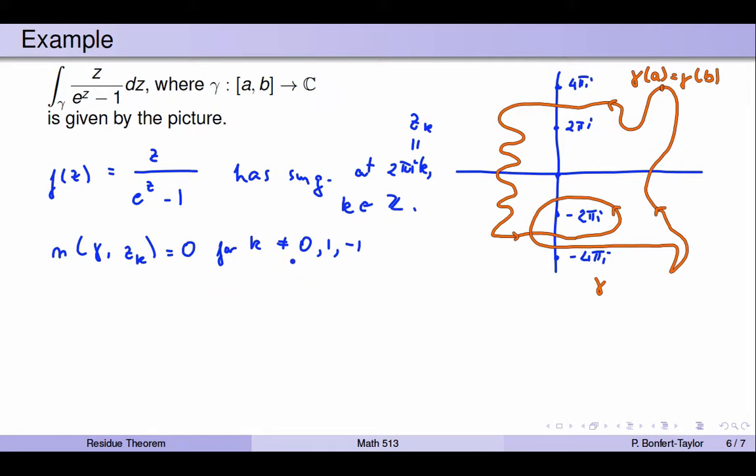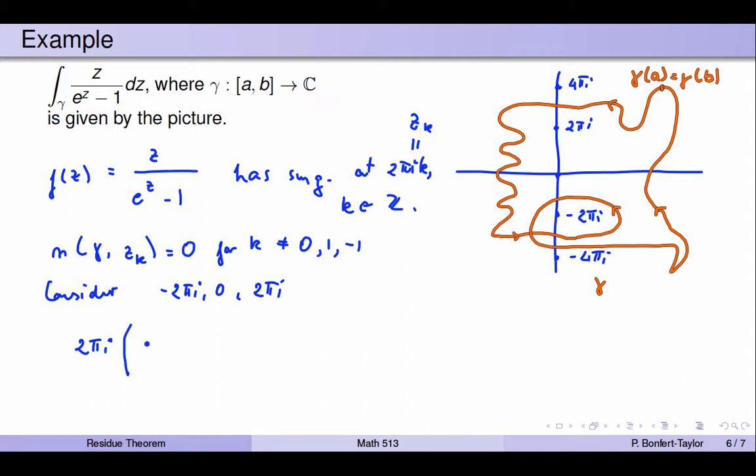So we only need to consider the points minus 2 pi I, 0, and 2 pi I. So in other words, we need to look at the integral. By the residue theorem, it's going to be equal to 2 pi I times the sum of the residues times the winding numbers at these 3 points.